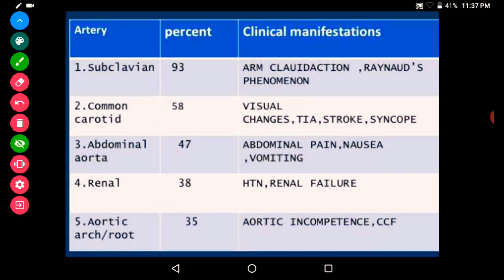If the abdominal aorta is affected, there will be abdominal pain. The patient presents with abdominal pain, nausea and vomiting. If the renal arteries are affected, there will be hypertension or renal failure. If the aortic arch or aortic root is affected, there will be aortic incompetence.